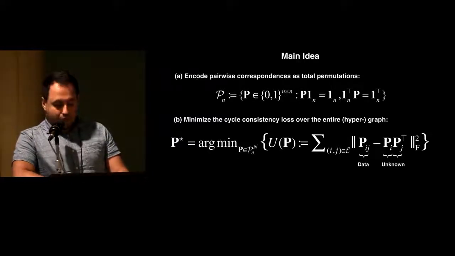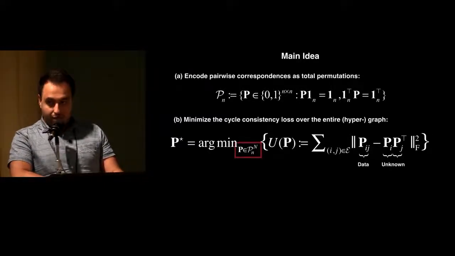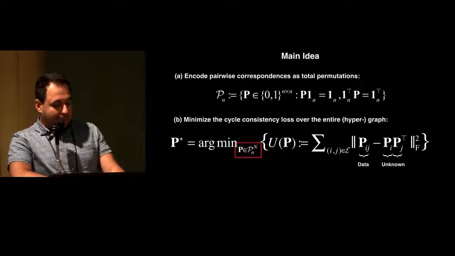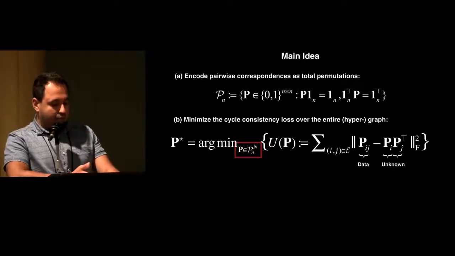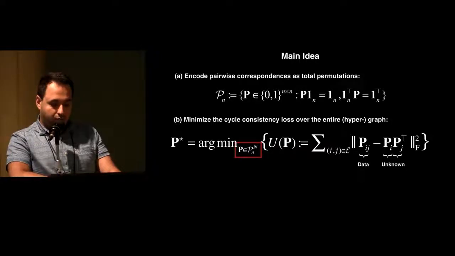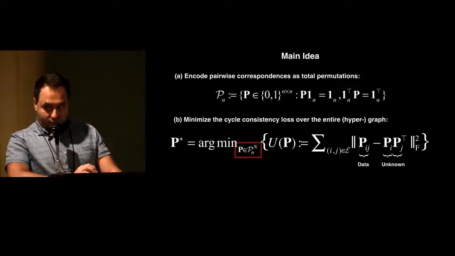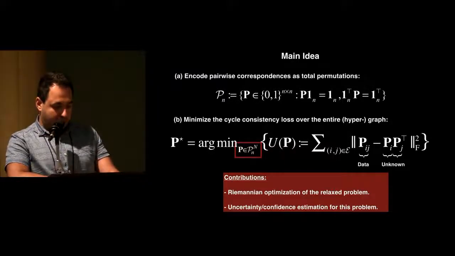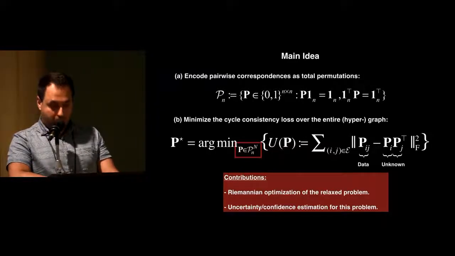So as the minimization is done in the permutation space, we have a discrete optimization problem. This is hard to tackle. So like many, we relax the problem in the parameter space to the convex hull of permutations, the Birkhoff Polytope, and contribute as follows. We are for the first time using Riemannian optimization techniques on the relaxed parameter space, this Birkhoff Polytope, and we are also the first to provide reliable confidence estimates for this problem.